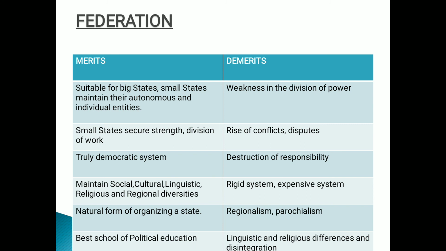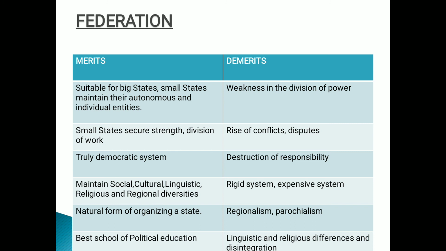It educates the public politically because in one house the public elect, in another house the state legislative assembly members may elect. So the public can very easily participate. It is the best example of a democratic government. So I hope everyone has understood the merits. Now come on to the demerits.